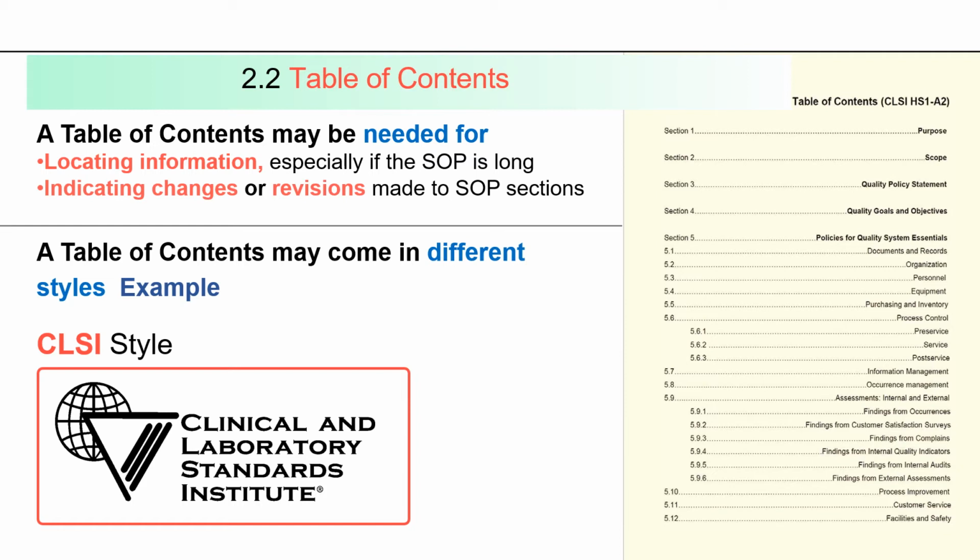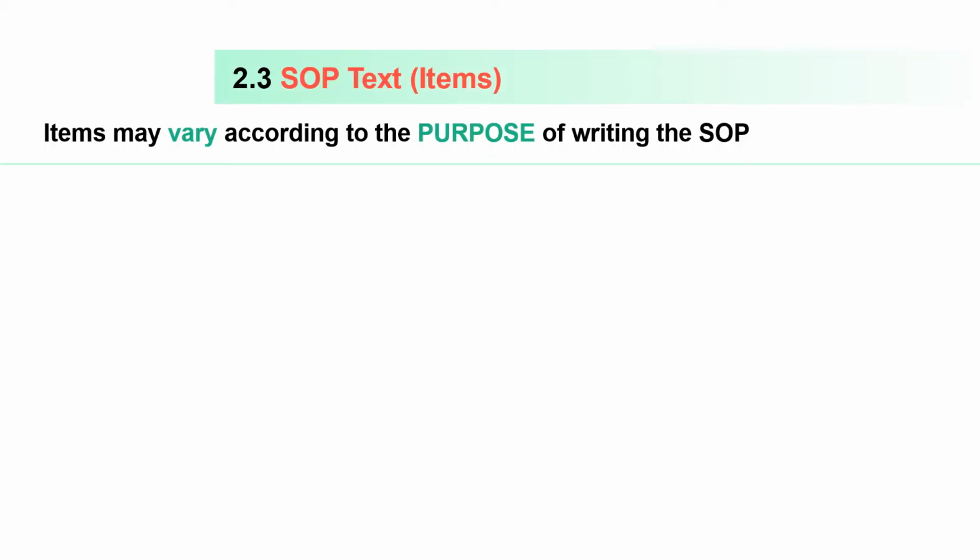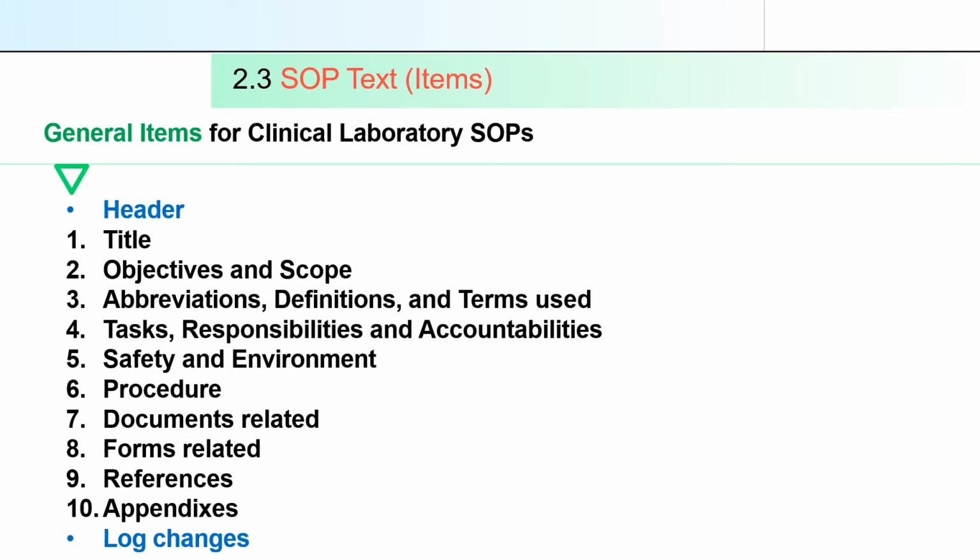Items may vary according to the purpose of writing the SOP. So here is a general outline. First it will include the header, then the title, then objectives and scope of the SOP, abbreviations, definitions and terms used in your SOP, who is going to perform the task, responsibilities and accountabilities, safety and work environment, procedure, documents related to that particular procedure, forms related to that procedure, references and appendices. This is a general outline of an SOP, but it varies according to the procedure.